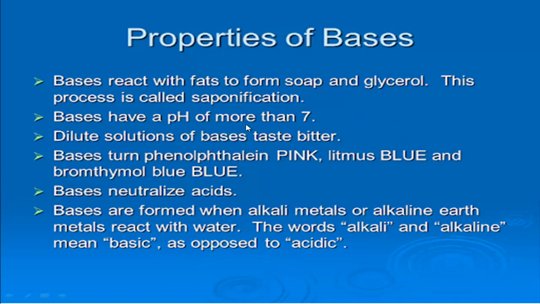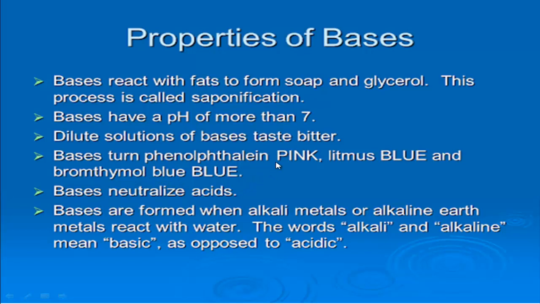Bases have a pH of more than 7. Acid is below 7. Base pH value is more than 7. Dilute solutions of bases taste bitter. Acid tastes sour, but base tastes bitter. Bases turn phenolphthalein into pink, red litmus paper into blue, and bromothymol blue into blue. Bromothymol blue is also the name of an indicator. It turns into blue.